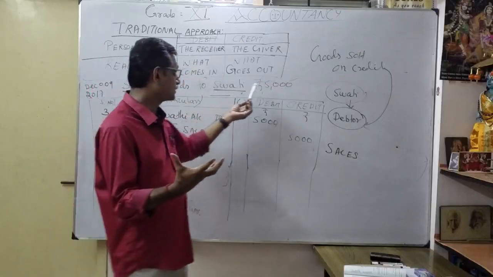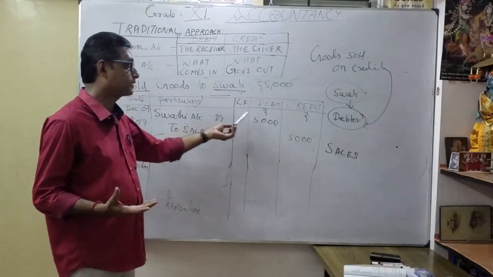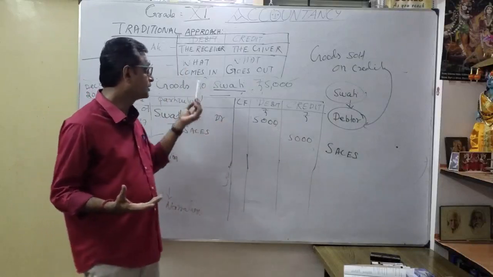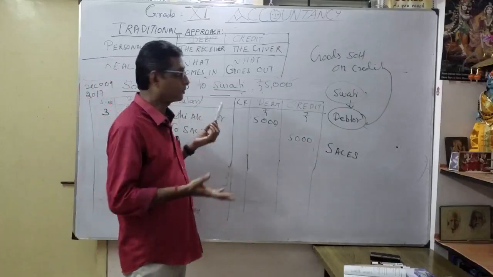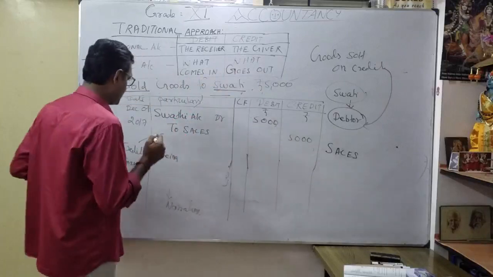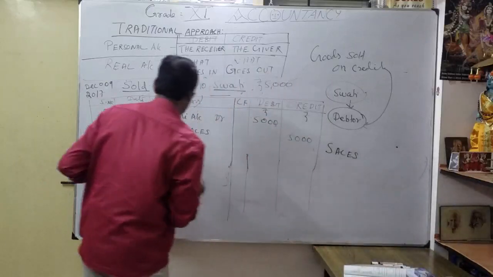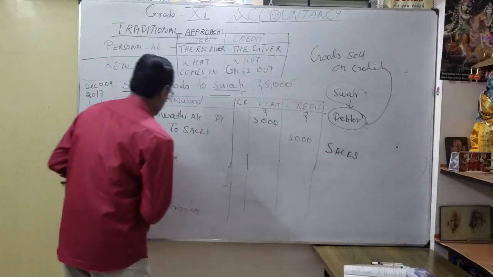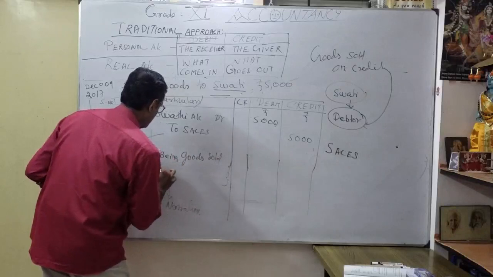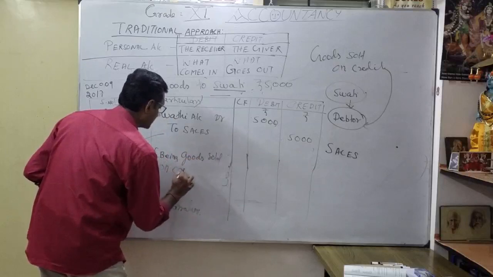Now Swati received the goods, correct? I sold goods to Swati. So Swati is a debit because Swati is a personal account. Debit the receiver. Swati account debtor 5,000, to sales. So it's coming under real account. Our goods go out. That's why, see, credit what goes out. I put it on the credit side 5,000. What's the narration? Being goods sold on credit.